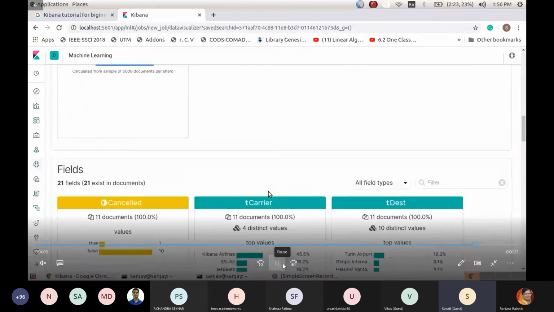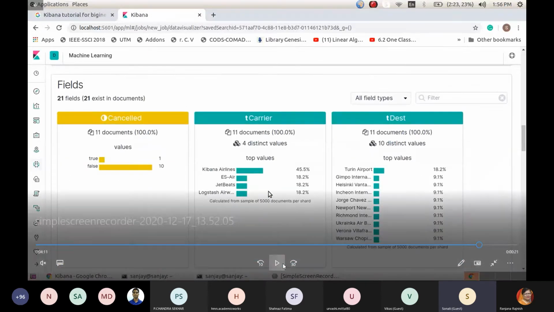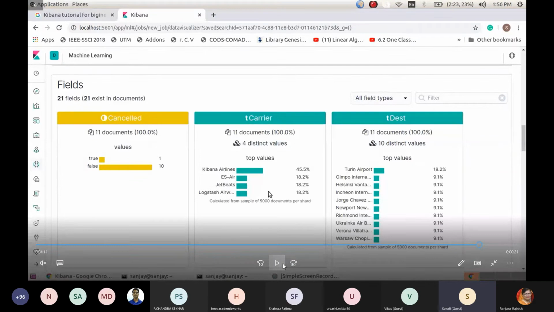The only thing is, if you want to come to this level and see Kibana, you have to be prepared with some basic components of the Hadoop ecosystem, such as MapReduce programs for the logical purpose.